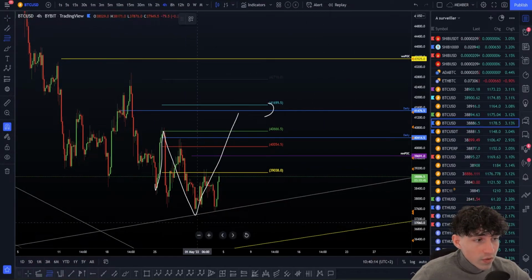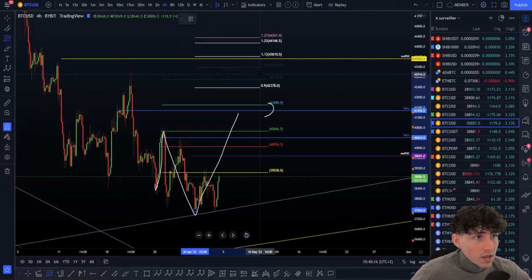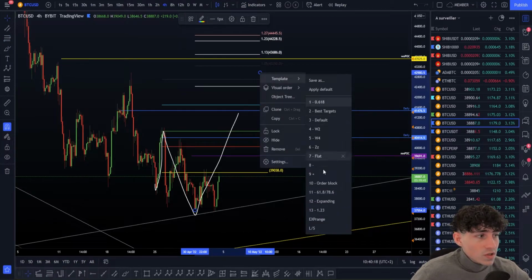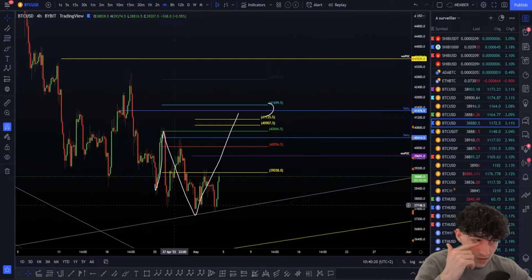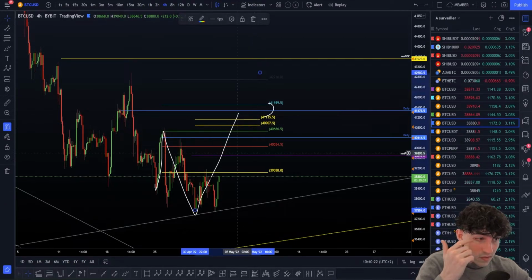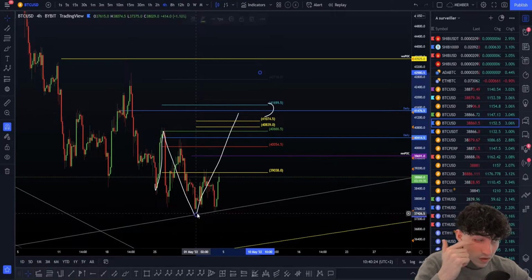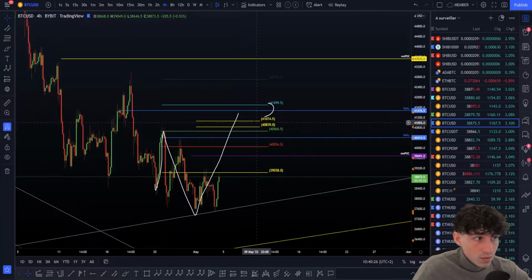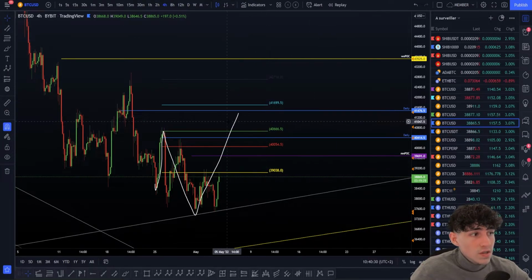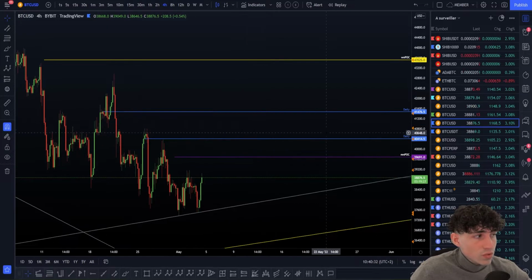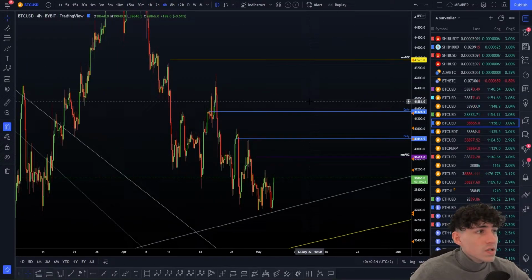You can also pull a fib from the bottom here to the top. That can give you also some retracement, such as a 0.618 to 0.66 like this here. And here you can find maybe some more confluence with the targets you applied. For example, here, boom, 1, 2, 3, we have some good confluence, the 0.618 to 0.66 of the retracement tool. Okay, these levels here are extremely important to add to your chart, really to be aware of every single possibility.